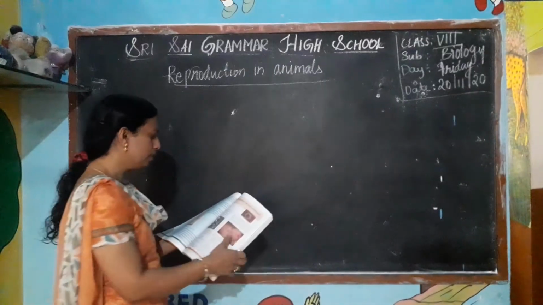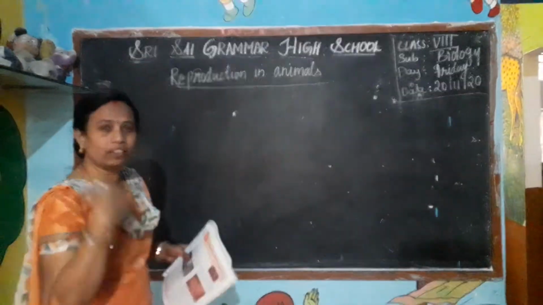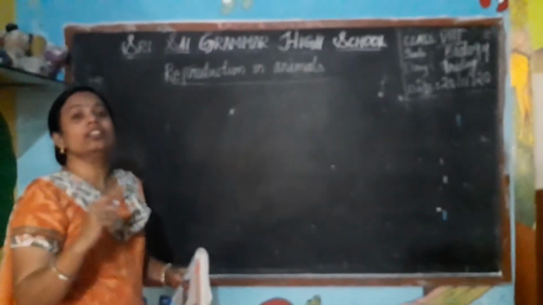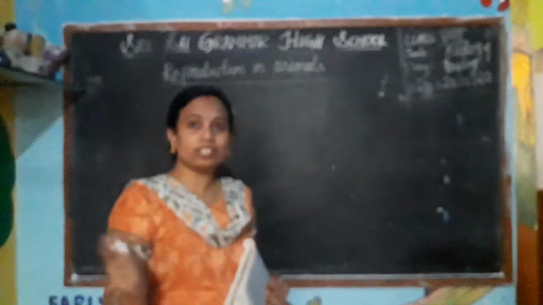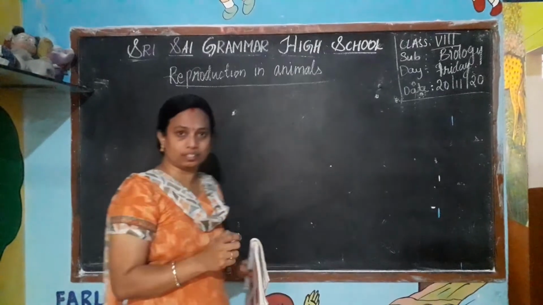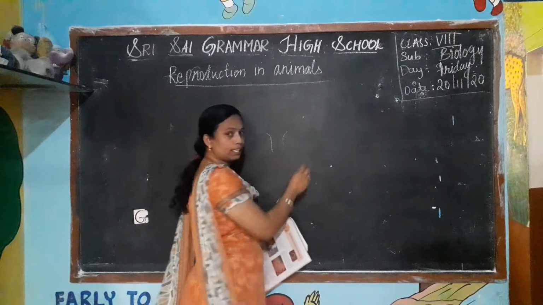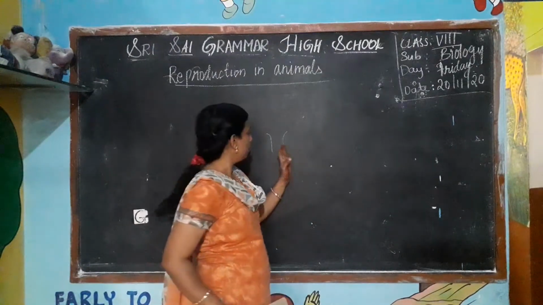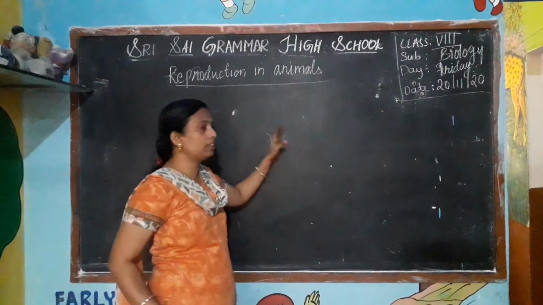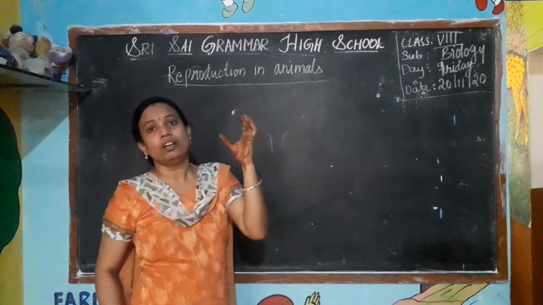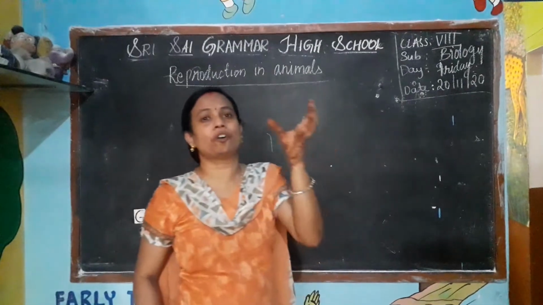Okay. We start our fourth lesson. See here, we have learned in 7th class reproduction in plants. We have learned asexual and sexual reproduction. Sexual reproduction involves only the flower. In the flower we have the androecium and gynoecium, so the male part and the female part. By the fusion of these two they form the fertilization. After fertilization they form into the embryo and then into the fruit.